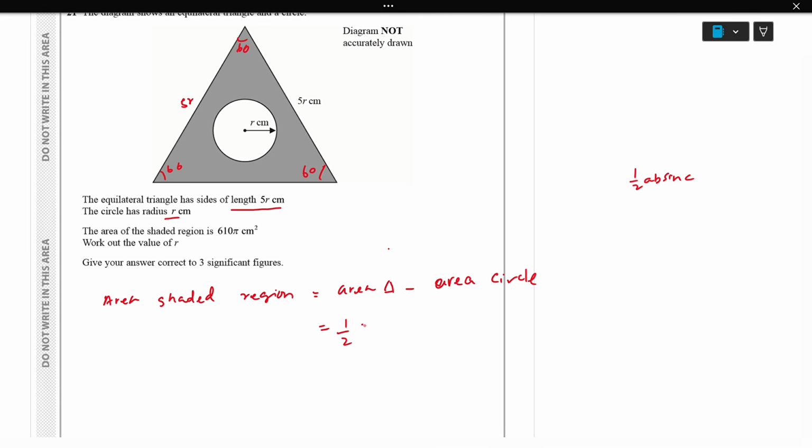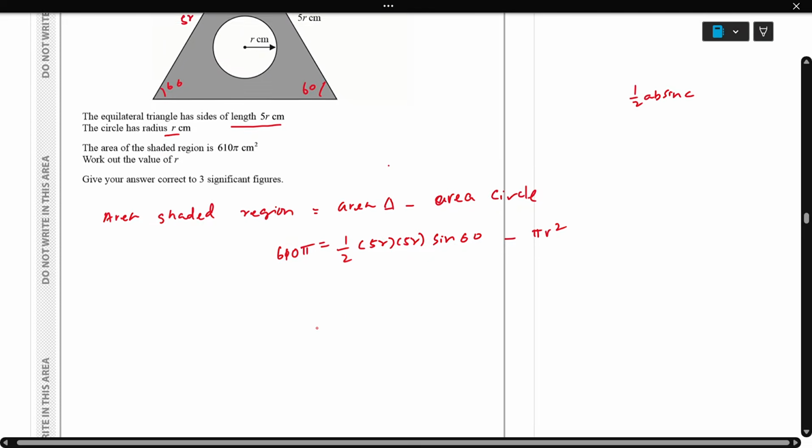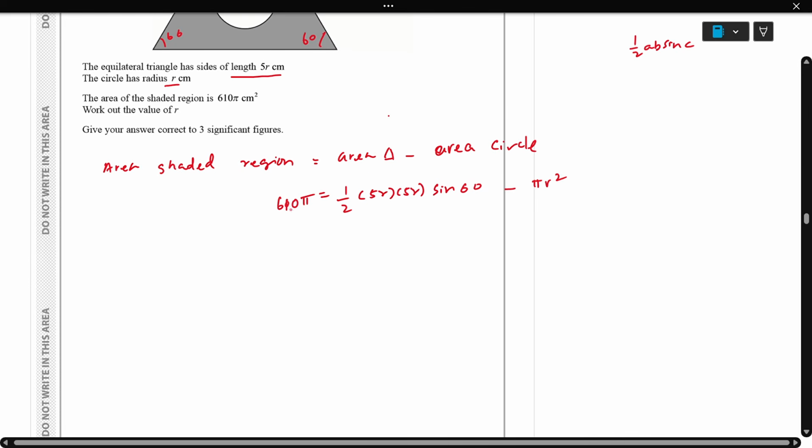So half into 5r into 5r sine 60, minus the area of the circle, which is pi r square. Then the area is given, which is 610 pi. So here we need to find r.